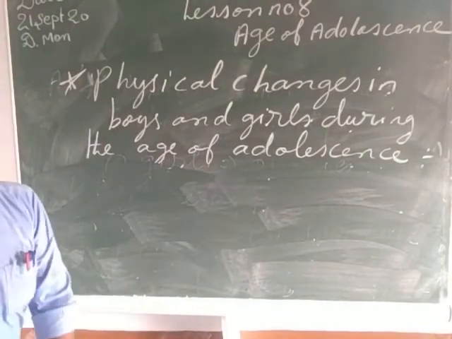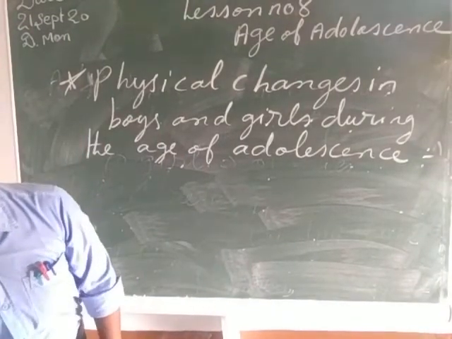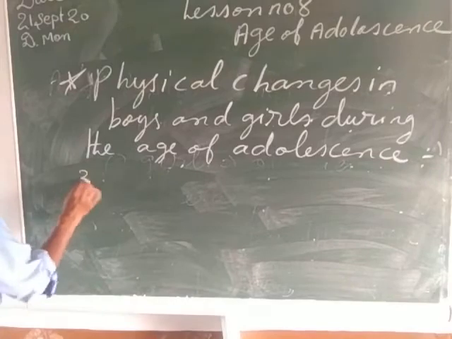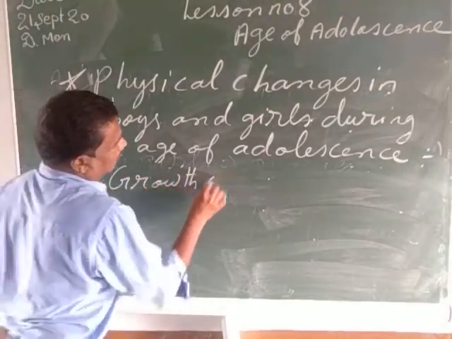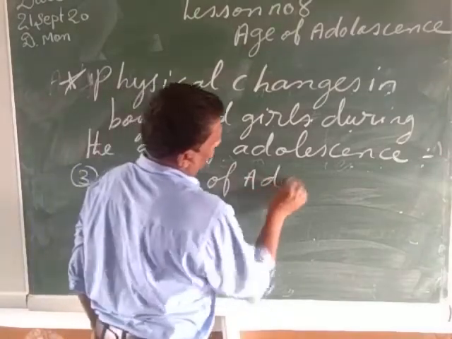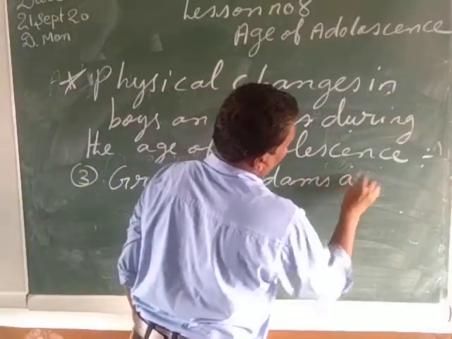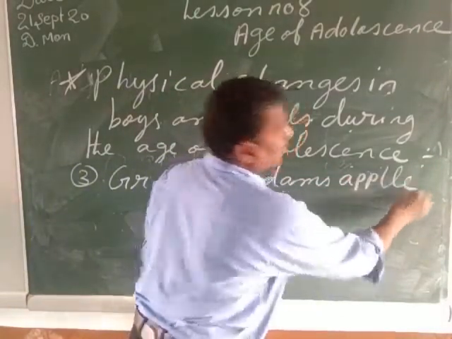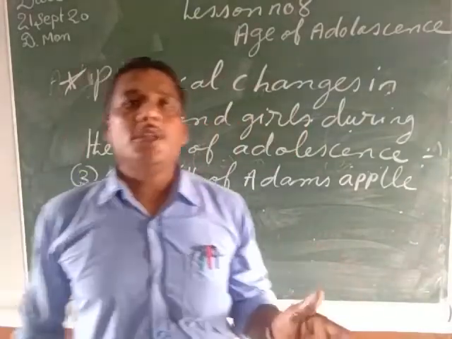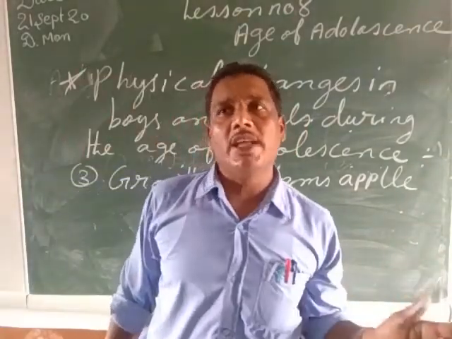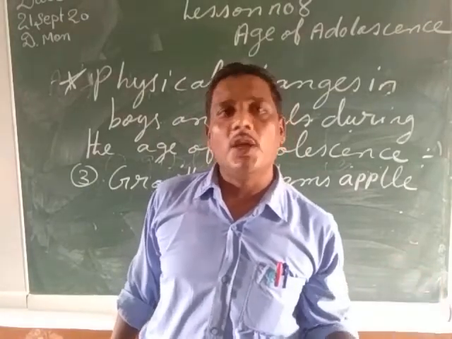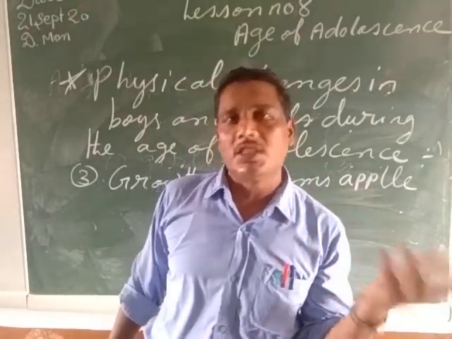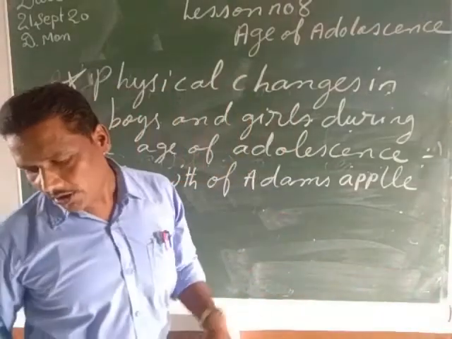After this, my child, we will come to the third topic, which is about the growth of Adam's apple. Growth of Adam's apple means the voice box or the larynx. The voice box or the larynx starts developing much faster in the case of boys, and the voice of the boys changes during the age of adolescence.